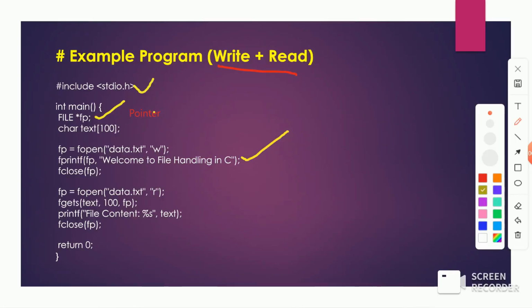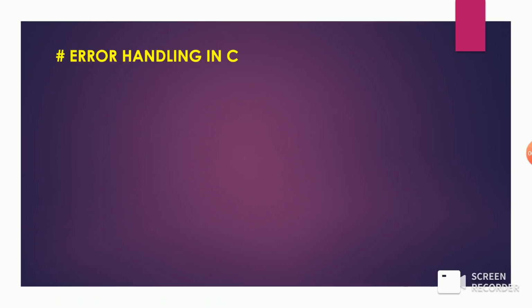So when we want to read a file, we write this file, we want to read that file, so the file pointer will be fopen with the file name in reading mode. Then fgets with text of size 100 will read that particular text from the file pointer and print the file contents equal to text. Whatever the content in the file will be printed here, and finally we close the file pointer. Okay, so this is our example for read and write file.